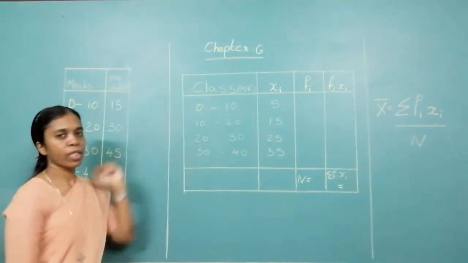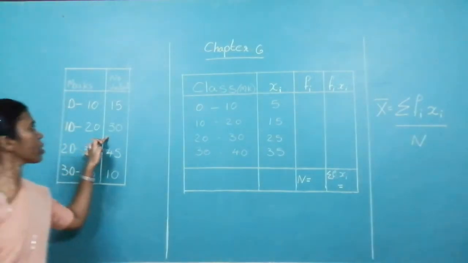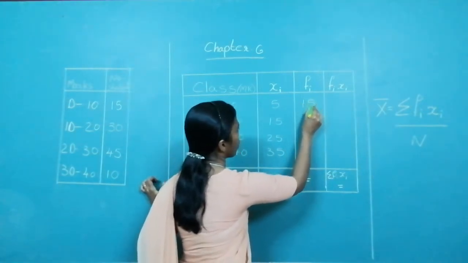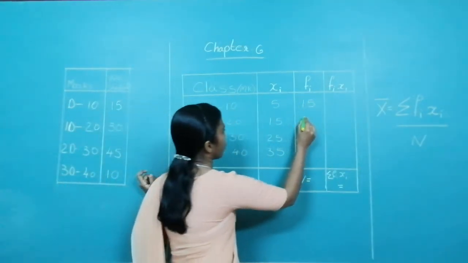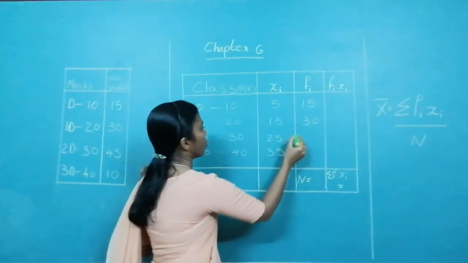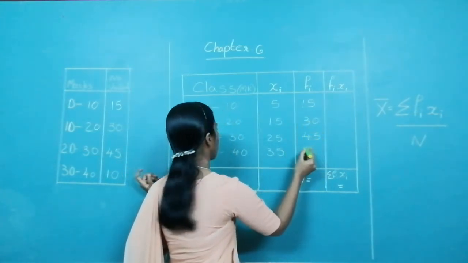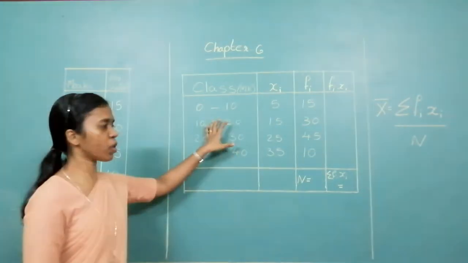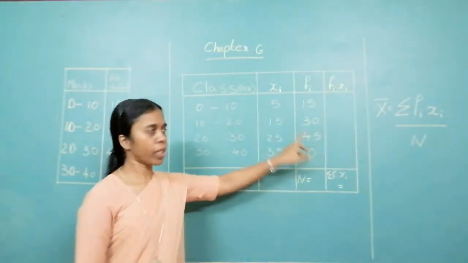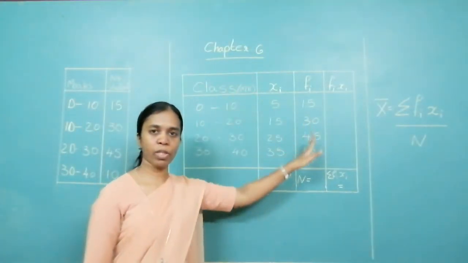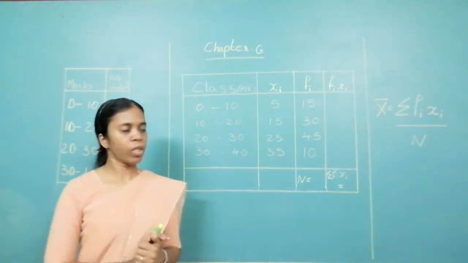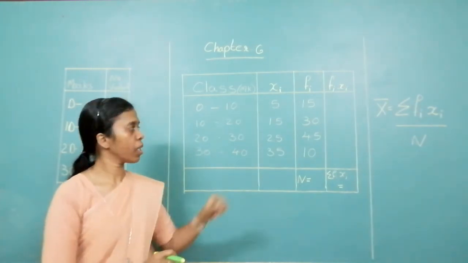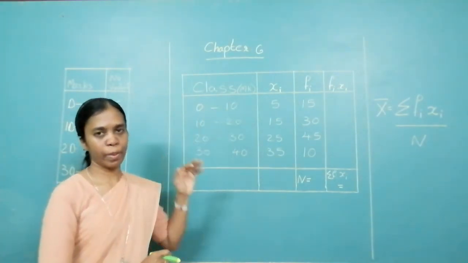Third is frequency. Frequency is what is given to us. The number of students between 0 to 10, there are 15 students. 10 to 20, there are 30 students. Then you have 45 students and then you have 10. This again is just copied from the question. So, the first column and the third column, that is class intervals and frequencies, are just copied from the question. We have found out the second column, that is the class mark, by adding the lower and upper limit and dividing by 2.